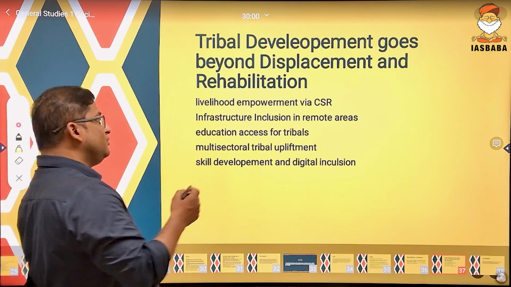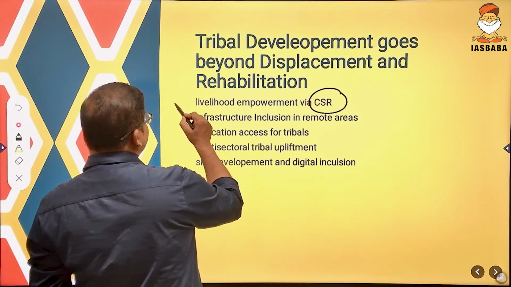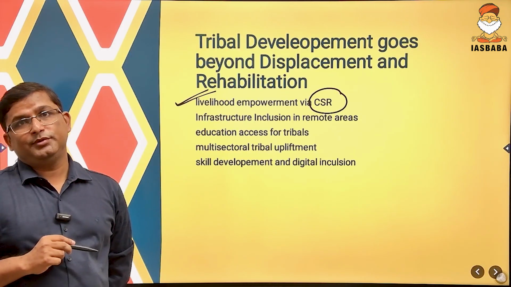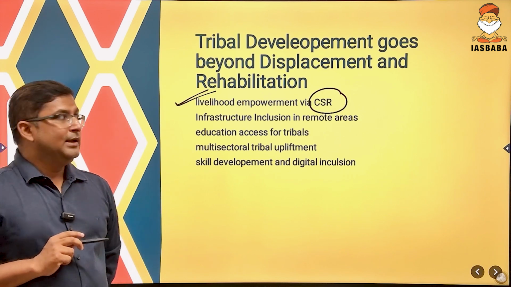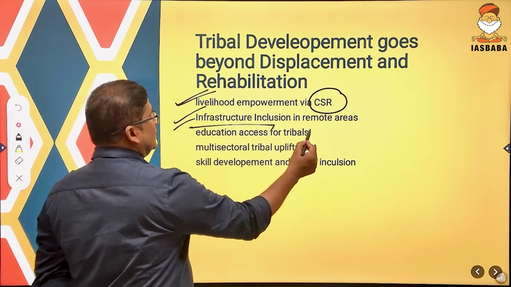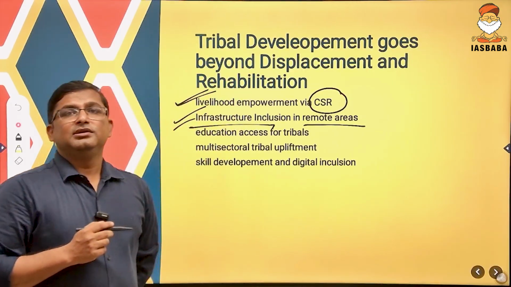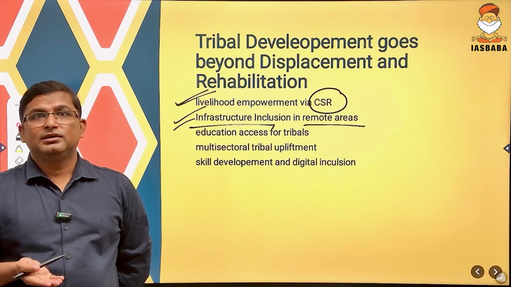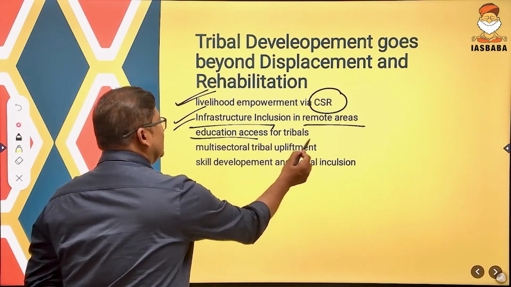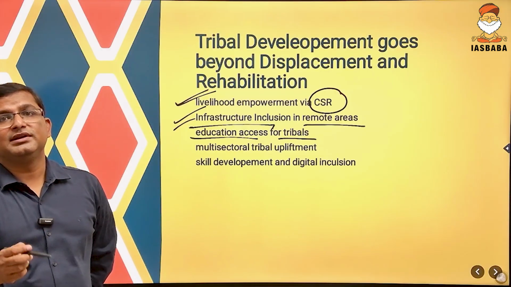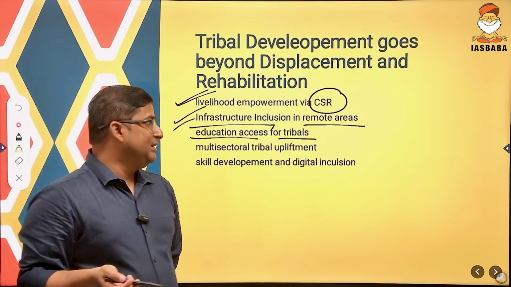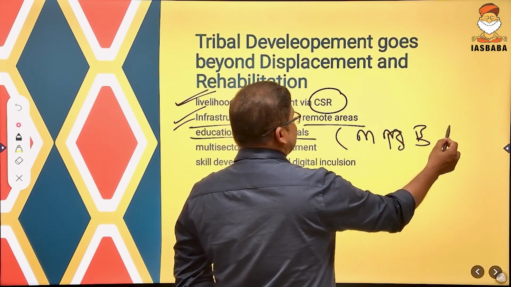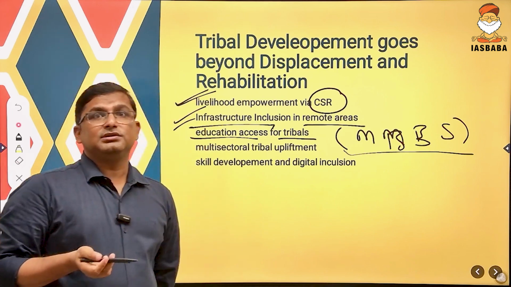How? Through CSR, corporate social responsibility, even private companies are offering livelihood opportunities to tribal people. That is a very good point. Infrastructure inclusion in remote areas. Those remote areas which did not have access to infrastructure now have infrastructure. Even education access for the tribal population and their kids. Now they are getting high quality education. Recently, a tribal girl passed the NEET exam and got an MBBS seat in a government college. That is a good thing.